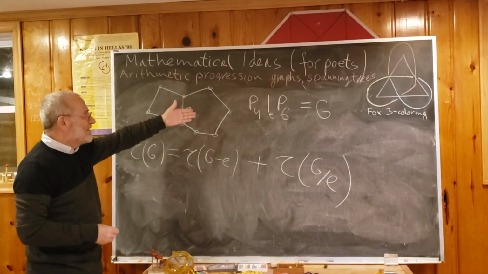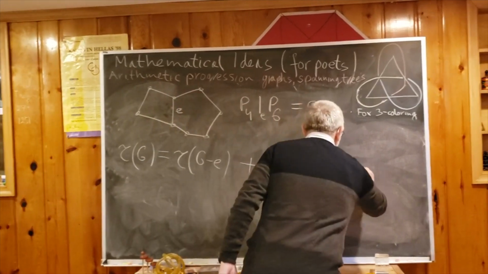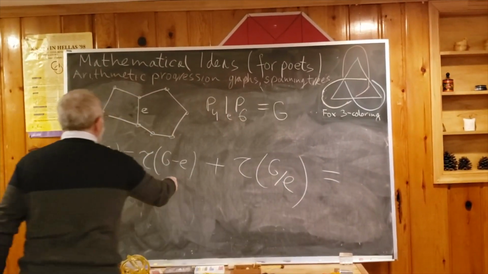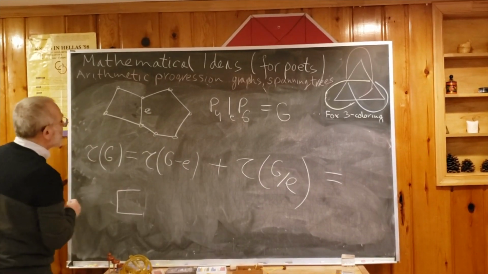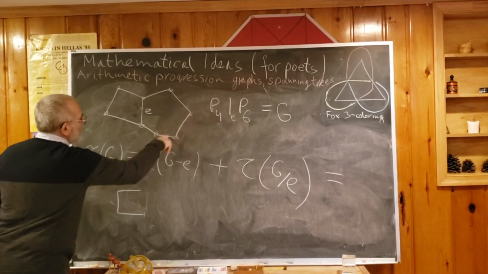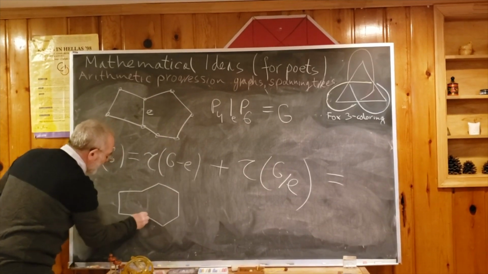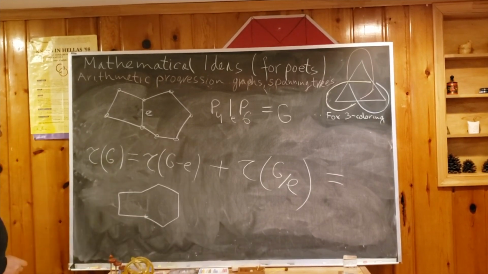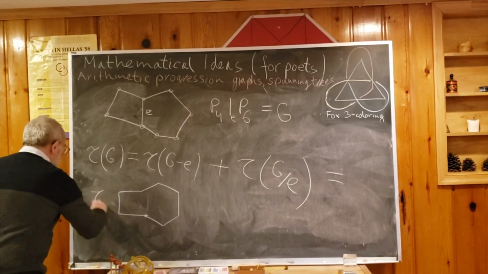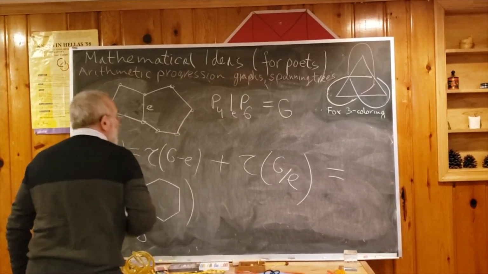But using this, I don't have to draw. We see there are too many trees here to draw them quickly. But I will know how many I have. Because when I delete this, I get a polygon. I can count how many edges it has. 1, 2, 3, 4, 5. 1, 2, 3, 4, 5. So there's 5 and 3, so it's 8, an octagon. So I know what this is. It will be 8. What about this?